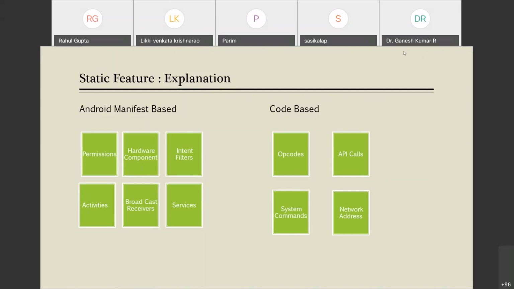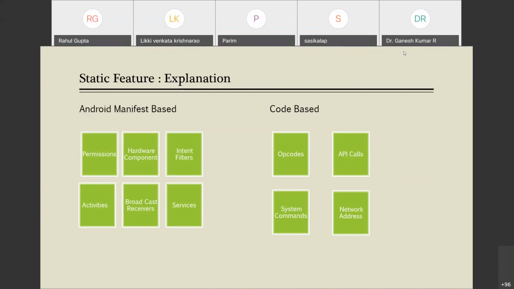Next is hardware component. Hardware component is basically the type of hardware component which this Android application wants to access. These components are also defined in this XML file, which is known as the Android manifest file. And a combination of these hardware components could reveal something about the application. For example, when you have 3G and GPS access, it could mean that your location could be passed to a remote attacker. So this is also an interesting component to extract from the XML file by parsing it.